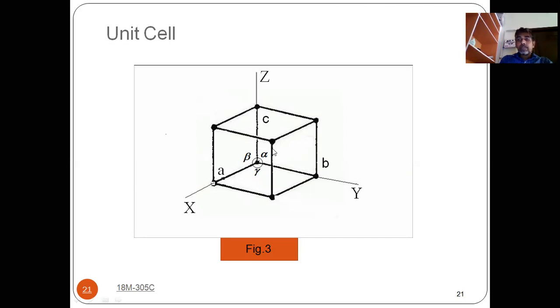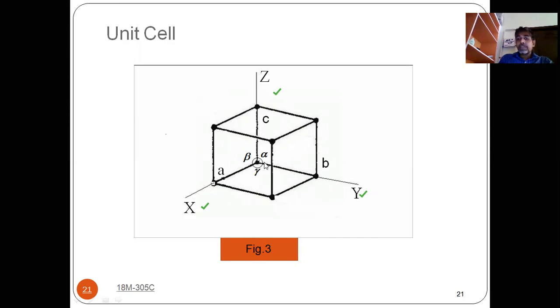Because a space lattice is three-dimensional, we have 3 dimensions, x, y and z. If you take this direction, this is x, this is y and this is z. And you have 3 intercepts a, b and c. So in x direction a, y direction b and z direction c.